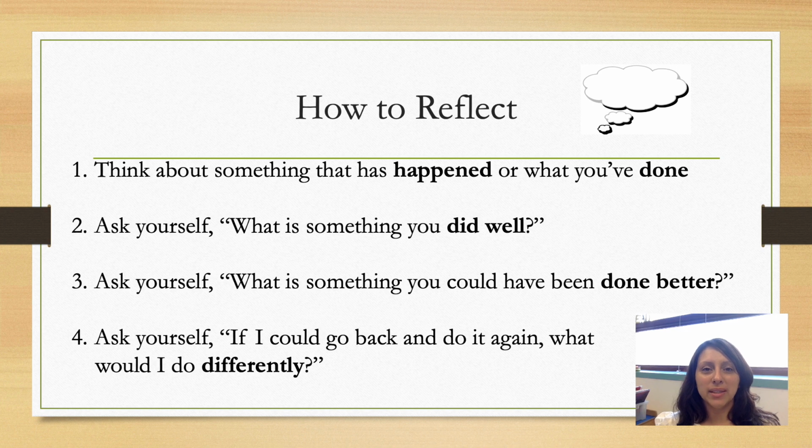Here are some ways how you can reflect about something. Number 1, you think about something that has happened or what you've done. Then you ask yourself, what is something you did well?